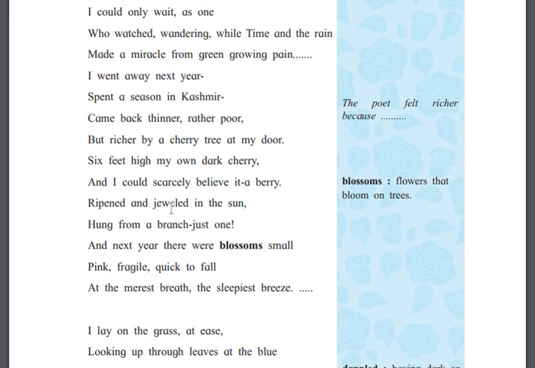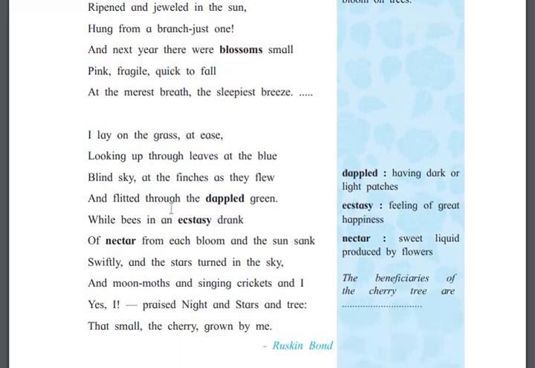And next year there were blossoms, flowers that bloom on trees. And the next year there was blossom, small, pink, fragile, quick to fall, at the merest breath, the sleepiest breeze. So the author is explaining, in the next year the trees are giving the cherry.